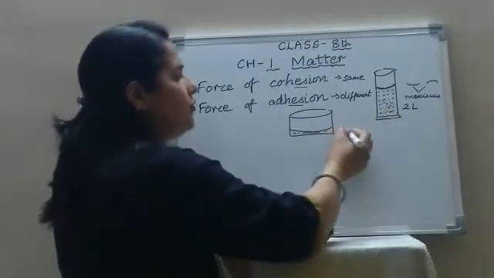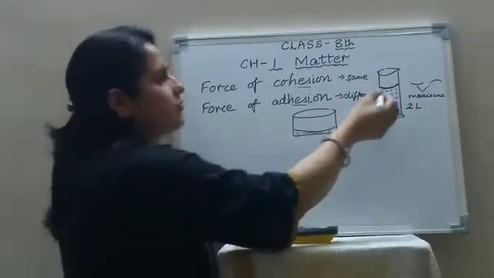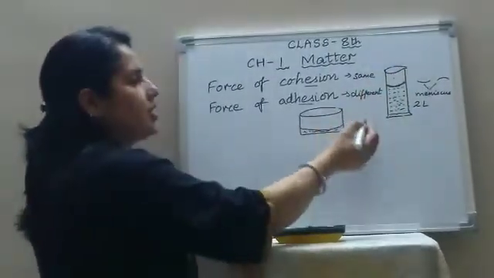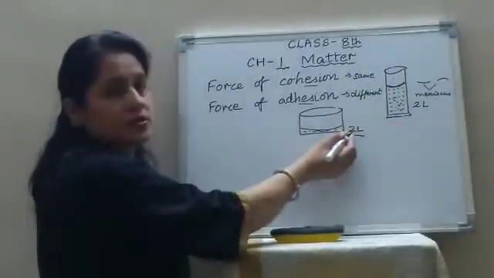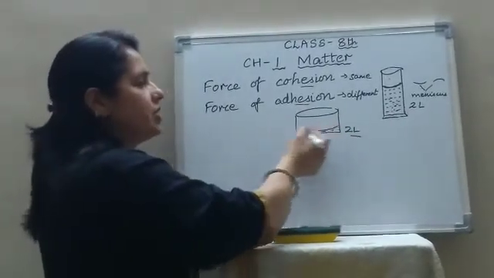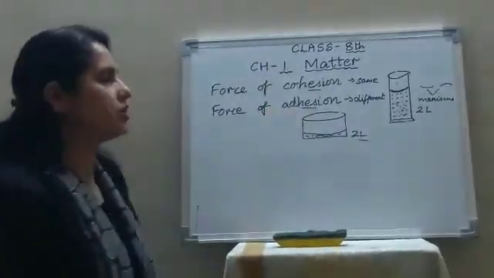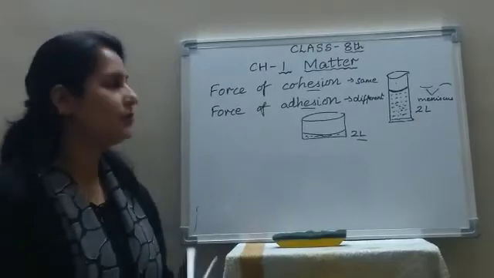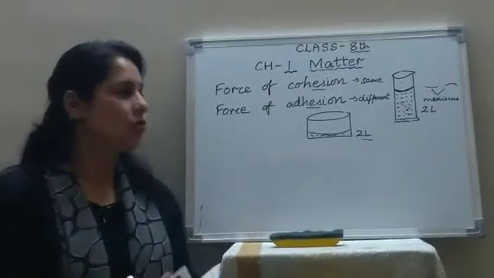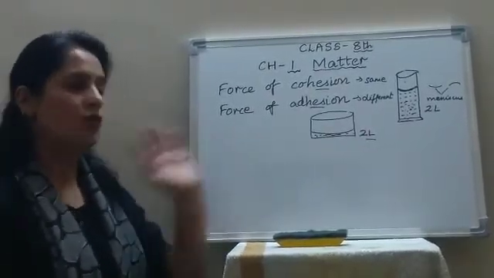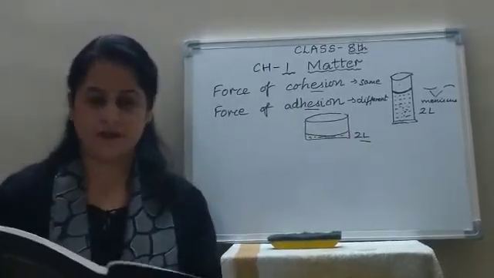But the volume will remain the same. If I transfer this water from this container to this, the volume will remain the same, but it will take the shape of the container in which it is filled. That means liquids have no definite shape, but volume remains fixed.